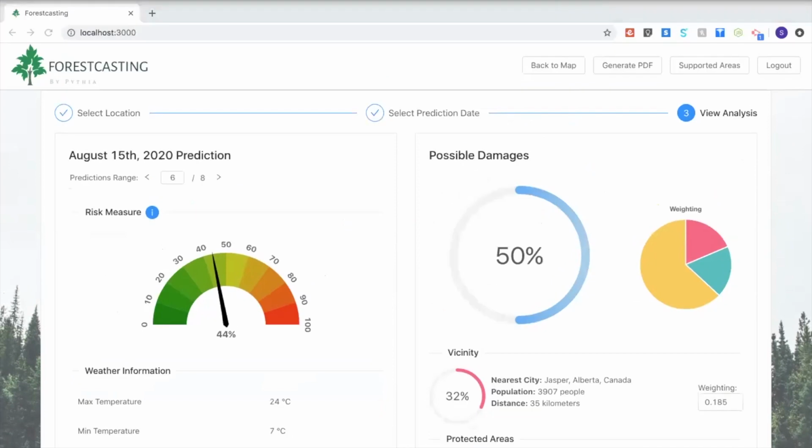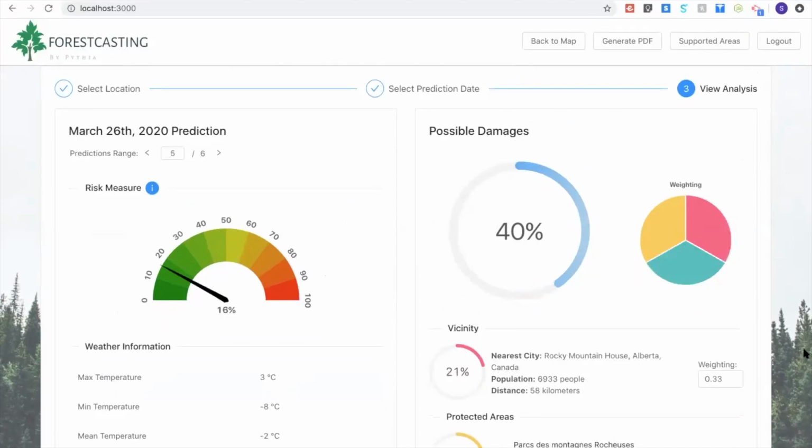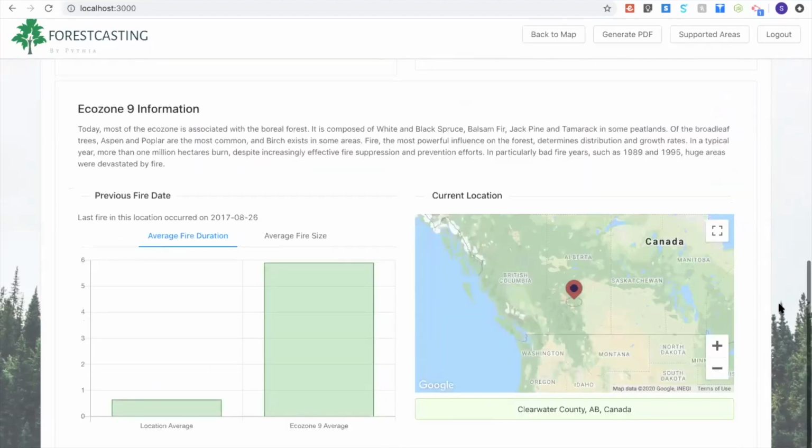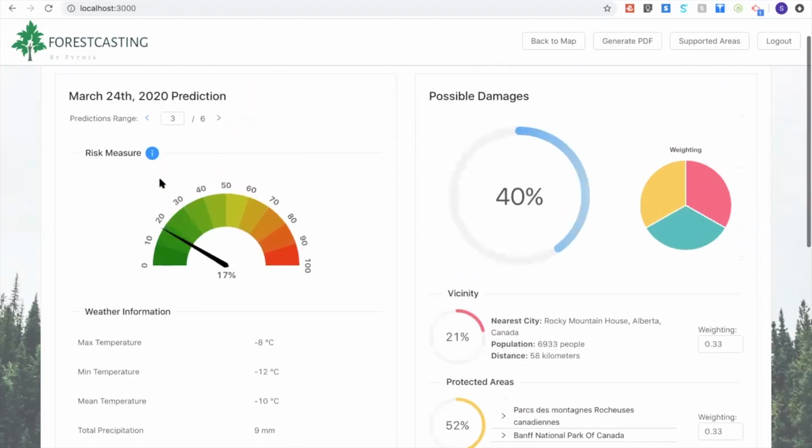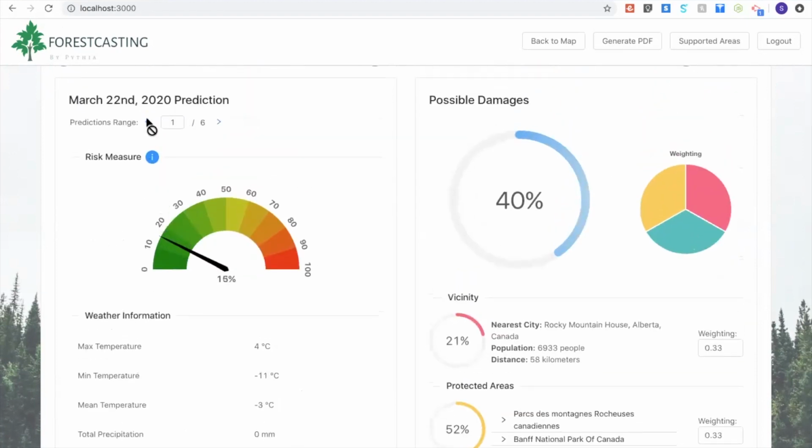To give you guys a comparison, this is a prediction for a week in March in another location in Alberta. Again, ecozone 9, but you see the fire risk is much lower because it is in March and the temperatures in Alberta in that location are very low, so the chance of a fire happening then is very low.